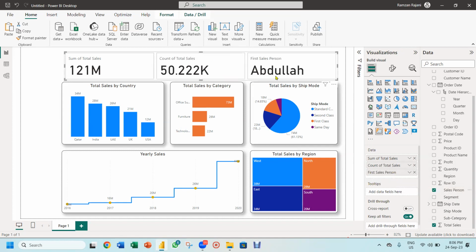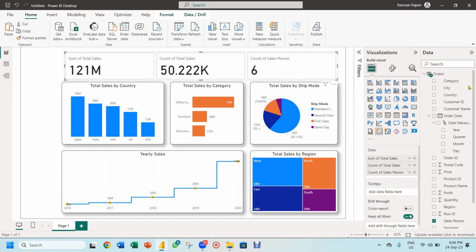But I get the name, but I don't want to see this name. I want how many unique people are there in my database. So I click on this arrow and I click on the option count distinct. Distinct means unique count. I click and it will show me the distinct record. It means there are 6 salespeople in all my database in my company.